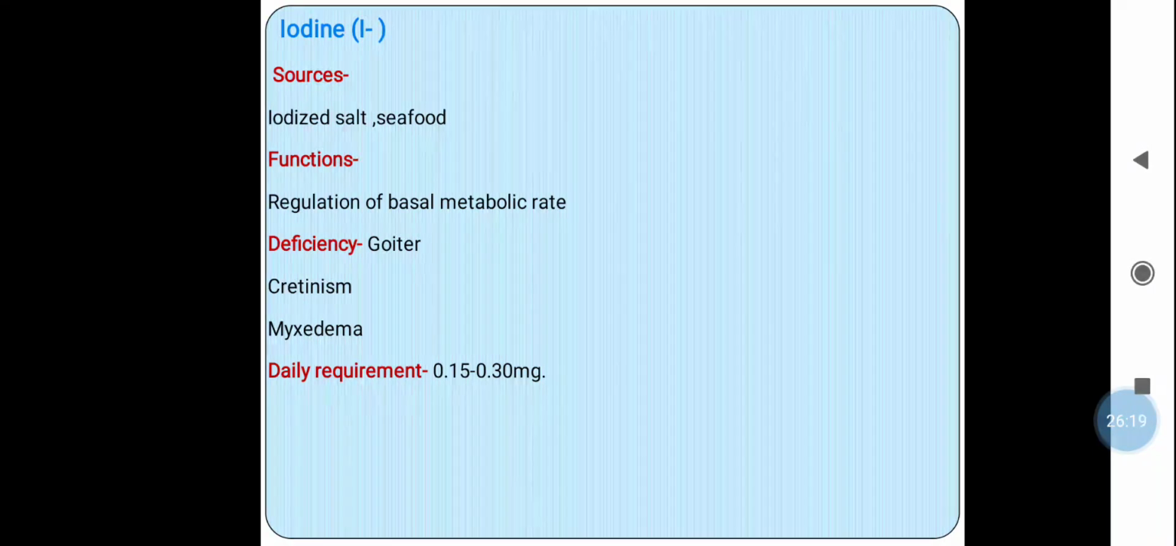Okay, so iodine is generally useful for regulating basal metabolic rate. Again, it is essential for the synthesis of thyroxine hormone. If there is a deficiency of iodine, the thyroxine hormone is not properly produced. It leads to the hypothyroidism, that is lack of the thyroxine hormone, which leads to the goiter, cretinism and the myxedema. So daily requirement of the iodine, it is 0.15 to 0.30 mg for a healthy adult.